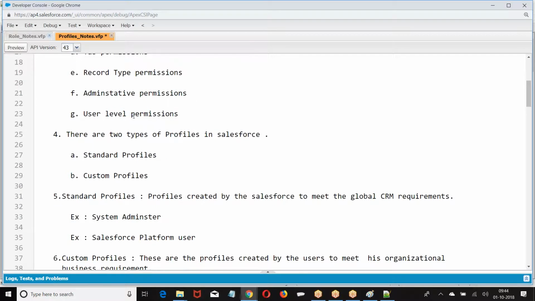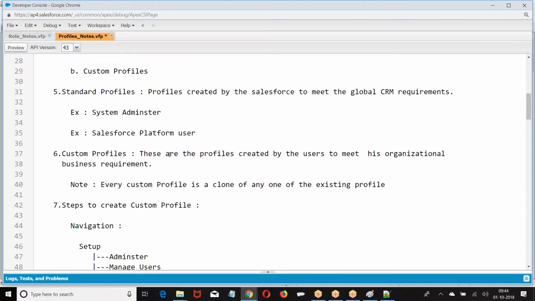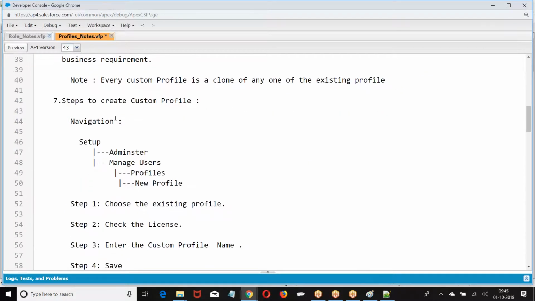There are two types of profiles, standard profile and custom profile. Standard profiles are created by Salesforce to meet global CRM requirements, like system administrator, platform user, marketing executive, these types of profiles. Profiles which are created by the user are called custom profiles. They are created as per your organizational business requirement. So, steps to create a custom profile.